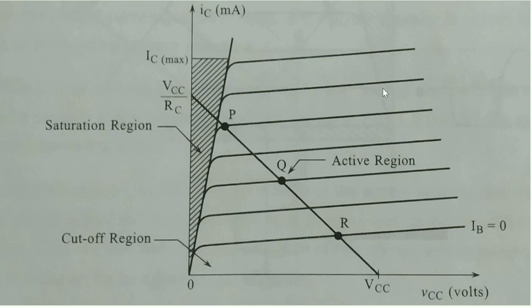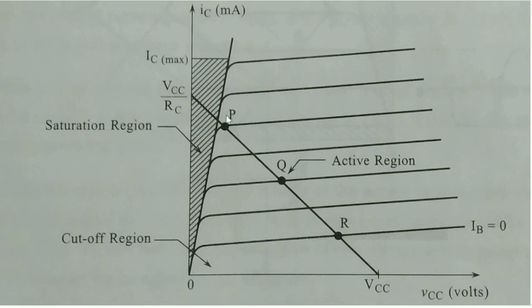So we know that the transistor has four regions, that is active region, saturation region and cutoff region, and there is another region also, that is the non-conductor region. We keep it apart from that. To work a transistor as an amplifier, it must work in the active region. So the applied input signal must not destroy the transistor or must not transfer the transistor from the active region to any other two regions. So for that we have to fix the Q point at any point in the active region for the faithful amplification.